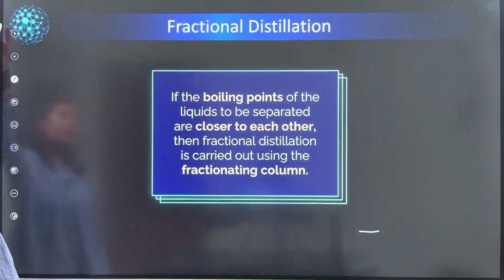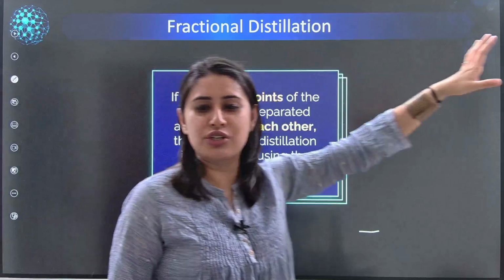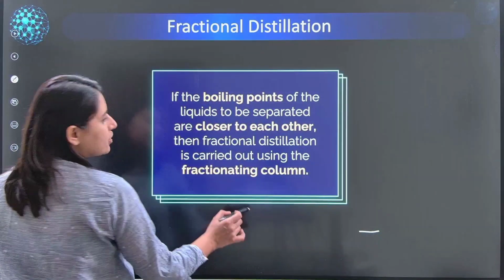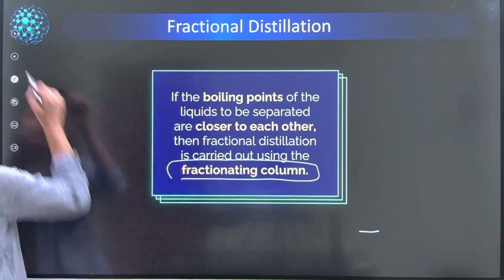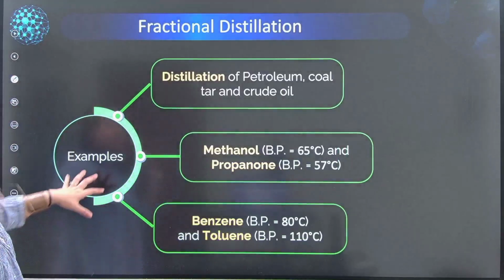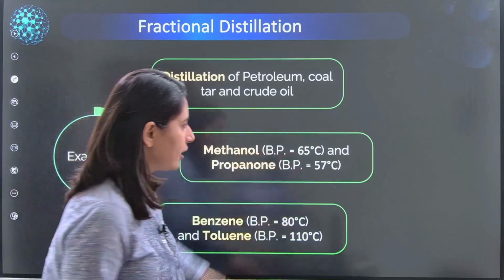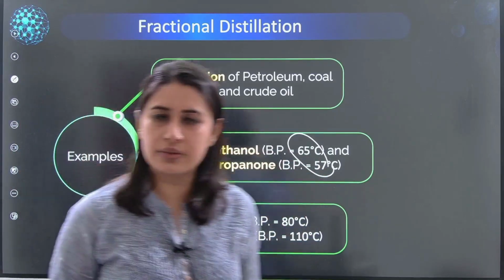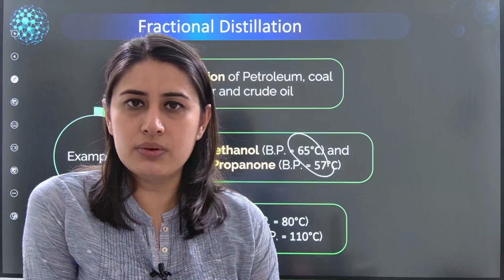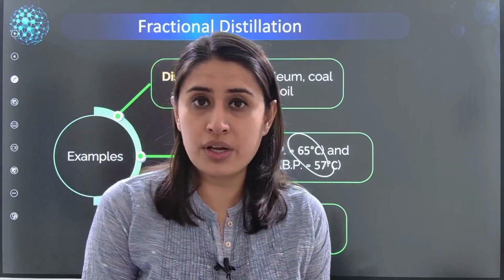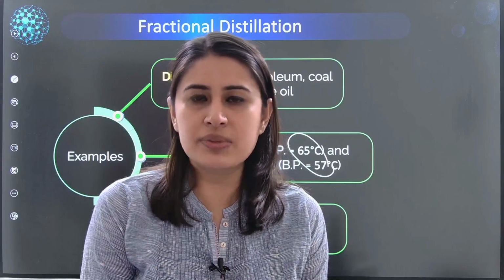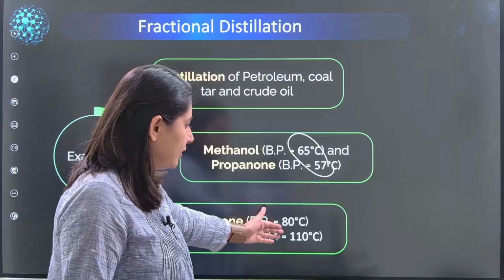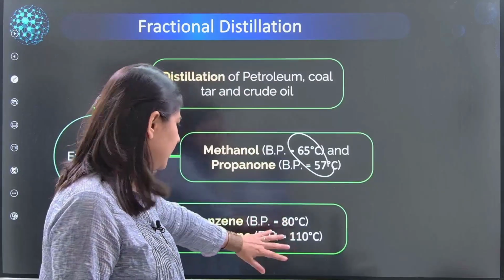Okay, so now we are on fractional distillation. Talk of the devil, and the devil is here. What is fractional distillation? You will have a fractionating column. Check the examples. Can you tell me the difference here, 65 and 57? That's quite a lesser difference. That is what the condition was. I told you that fractional distillation becomes meaningful only when the difference is not a lot, like 80, 90, 100, 110, like a 30-degree difference.